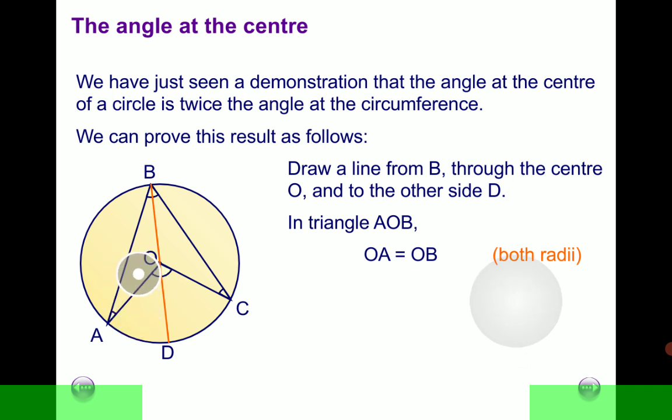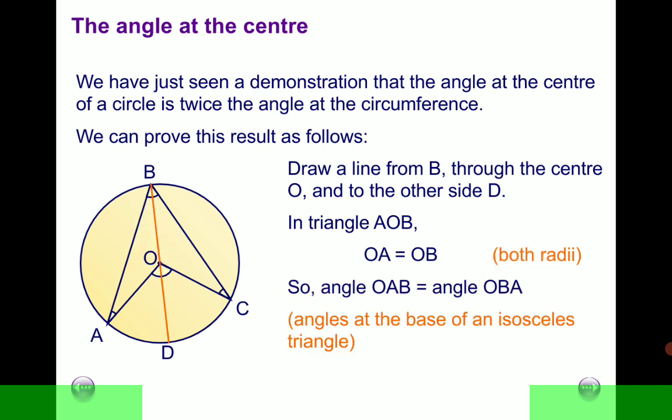So side OA equals side OB. So what do you notice? If that's the case, then we can comfortably, without fear, say that angle OAB is equal to angle OBA.